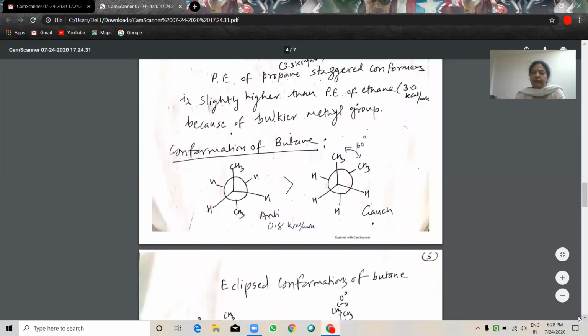Conformation of butane. This is the anti form of butane, where two methyl groups have a 180-degree dihedral angle, whereas in the gauche form it is 60 degree, both bulky groups having 60 degree.